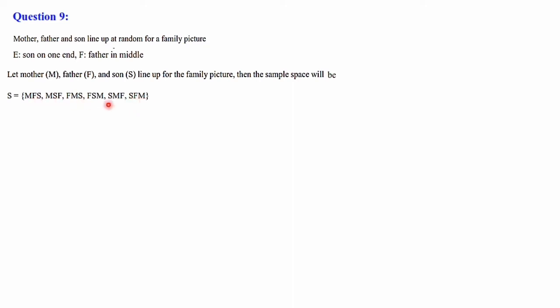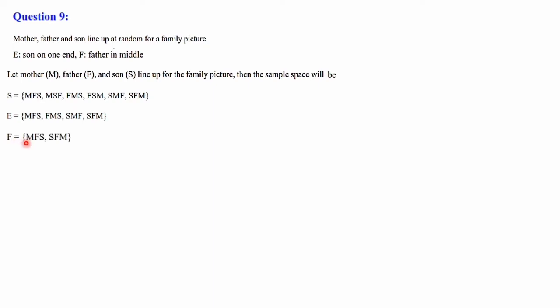So the sample space we can write as you wish, it's not a problem. You have to keep your own idea while making the sample space. There is no rule that the first one should be like this and the second one like this. So you can arrange according to your convenience. E: son on one end. So you can check this sample space for son on one end. Here the son is on the end, that is MFS, and here also the son is on one end, that is FMS, and again here the son is first, that is SMF, and here also the son is at one end, that is SFM.